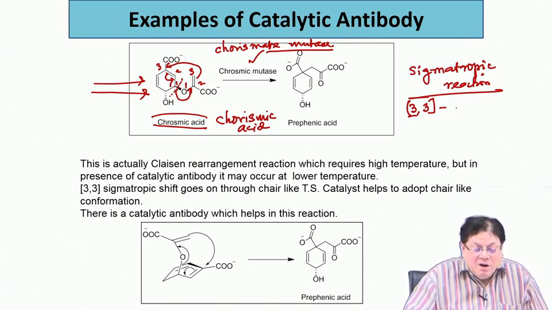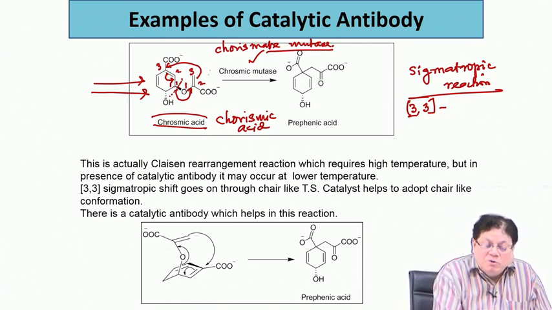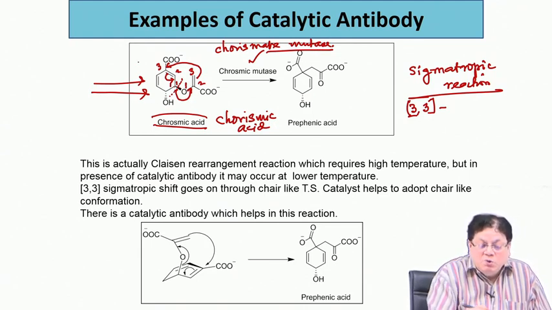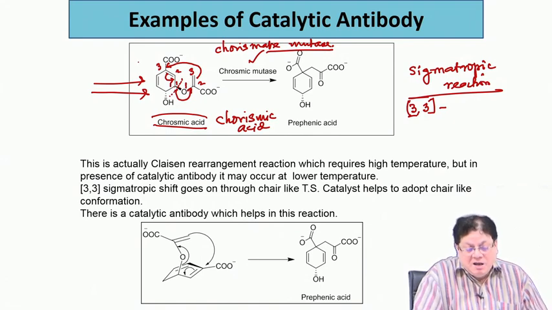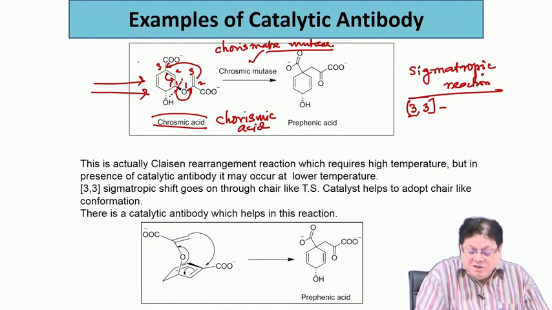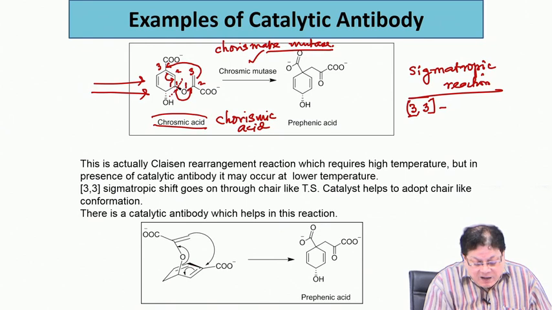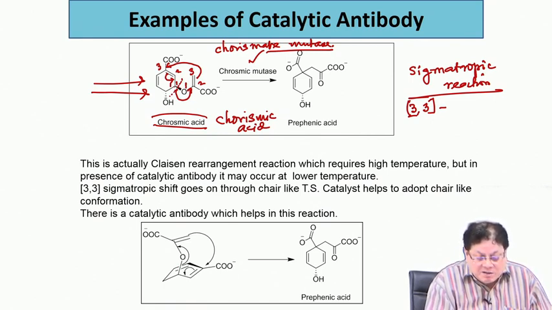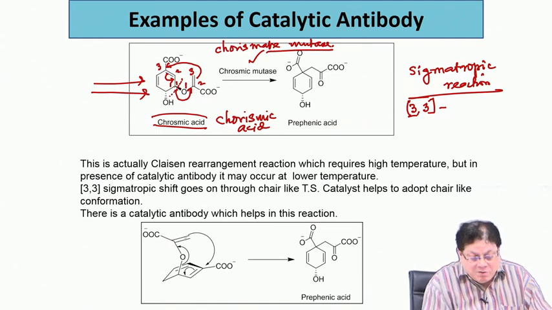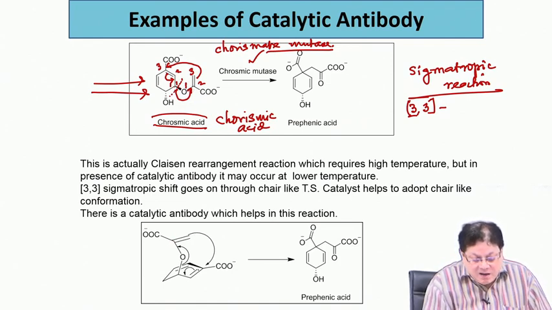Now, this is the mechanism. Of course, this is not the actual geometry through which the reaction takes place. The actual geometry is shown here. The shape of this ring is like a kind of an inverted boat. Then you have this oxygen, that carbon, then the double bond and the CO2 minus, and here is the double bond.